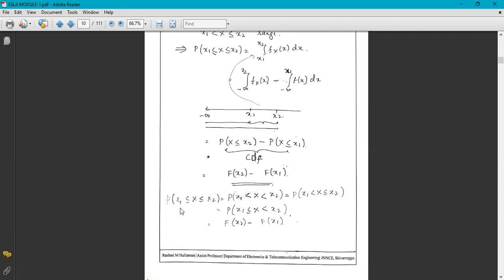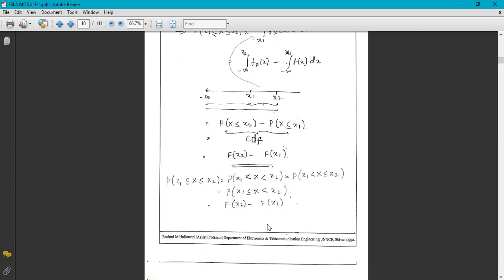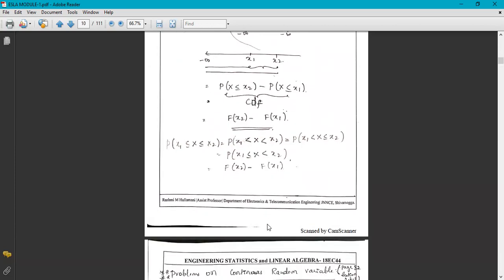Same thing here: the probability of x1 less than x less than x2 is equal to the probability of x1 less than or equal to x less than x2, which gives the cumulative distribution function F_X(x2) minus F_X(x1). Okay, we will stop here.